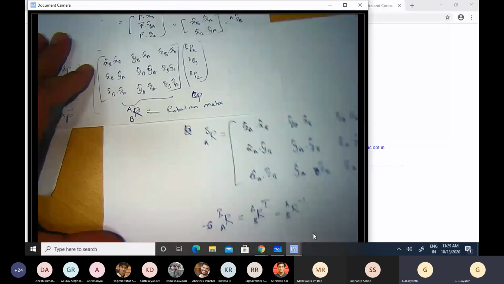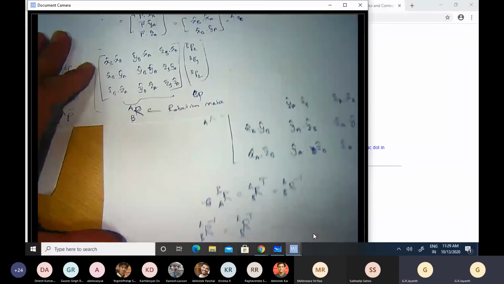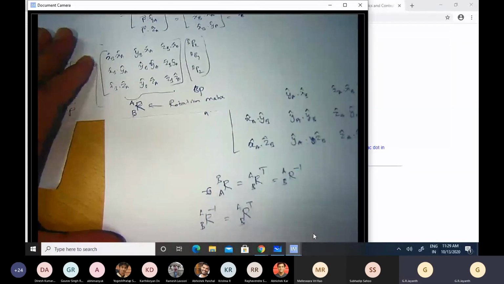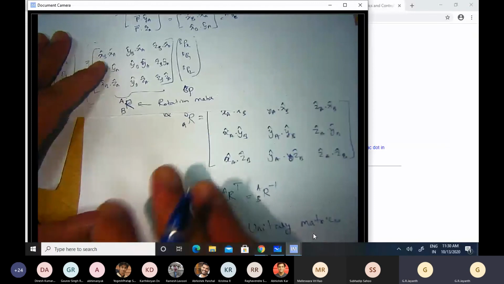So in other words, R of B with respect to A inverse is simply its transpose. So that's another nice property. Such matrices are called unitary matrices. We will talk about one.